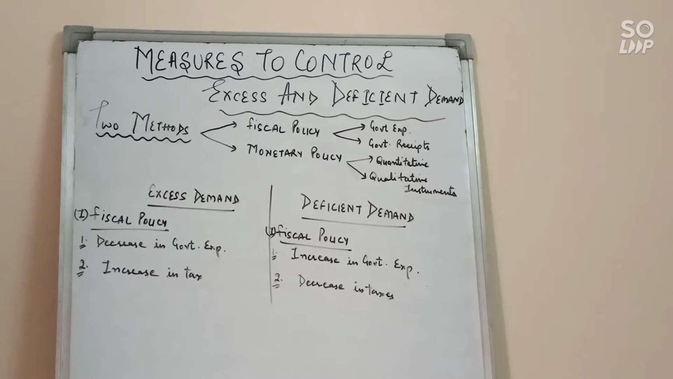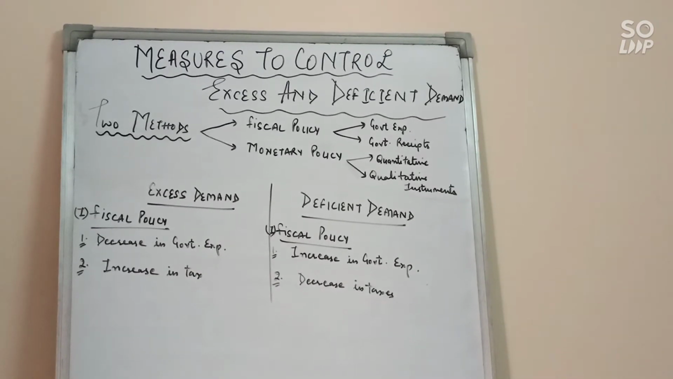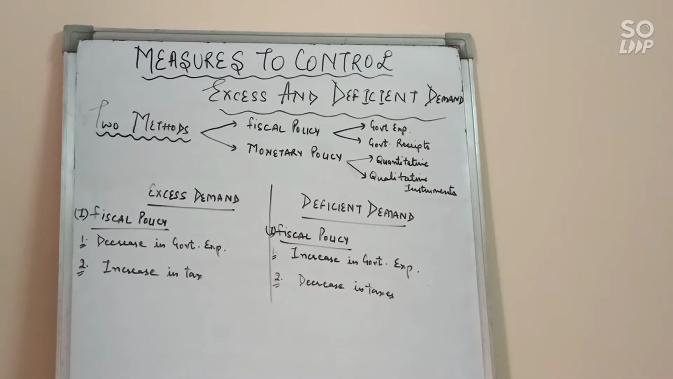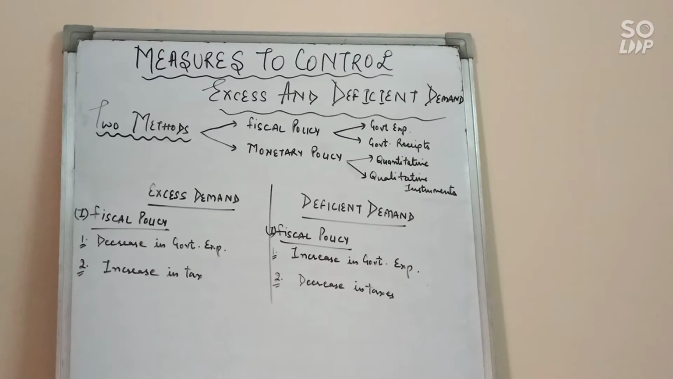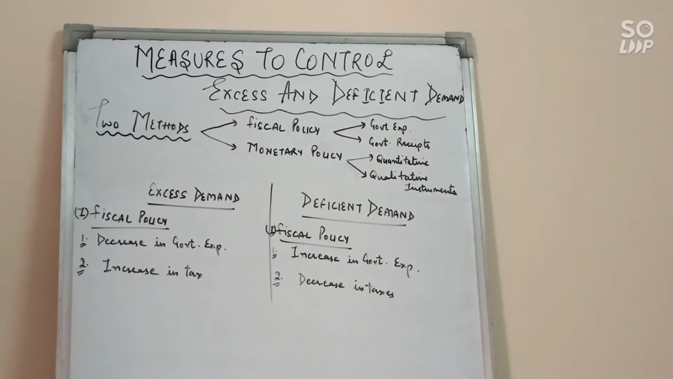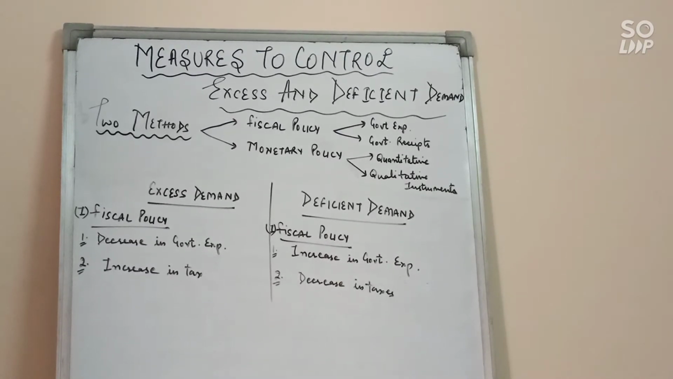There are many measures through which we can control our demand, but according to your syllabus, we'll do only two methods, that is fiscal policy and monetary policy. So first of all, what do you mean by fiscal policy? Fiscal policy is basically related with government expenditure and government receipts. This policy is formulated by the government to control excess or deficient demand by increasing or decreasing aggregate demand.